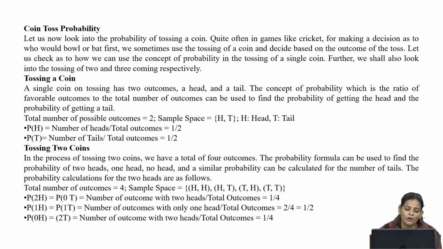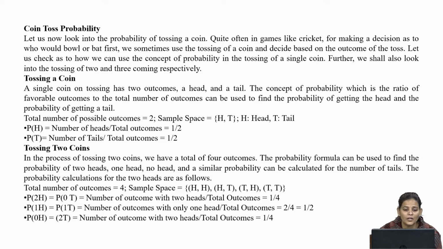Now let us see what can happen in tossing of 2 coins. In the process of tossing 2 coins, we have a total of 4 outcomes. The probability formula can be used to find the probability of 2 heads, 1 head, no head, and a similar probability can be calculated for the number of tails.